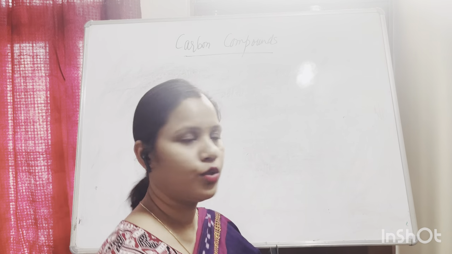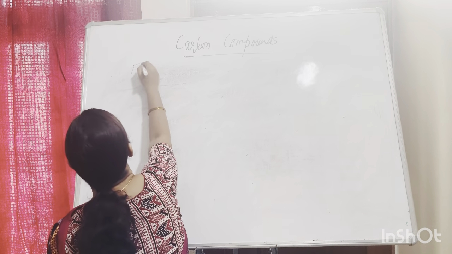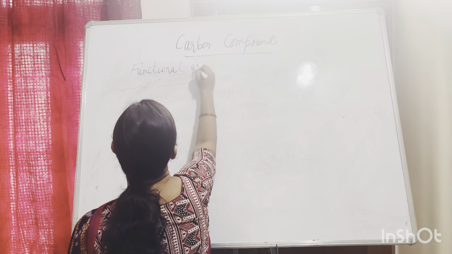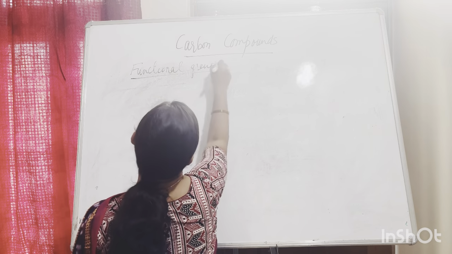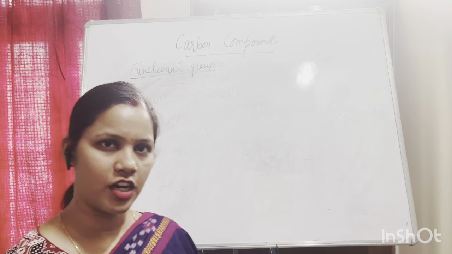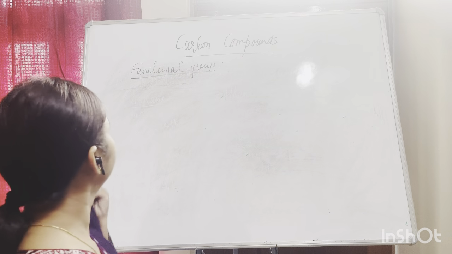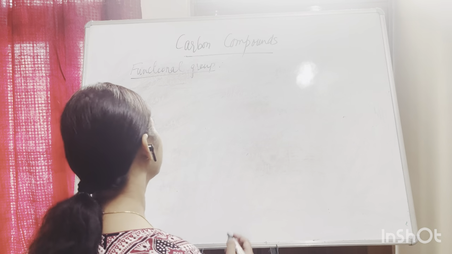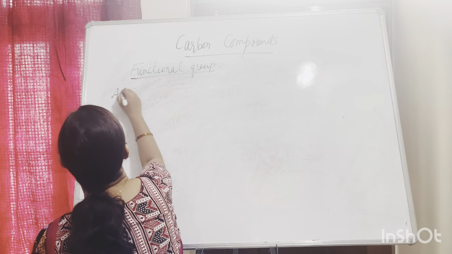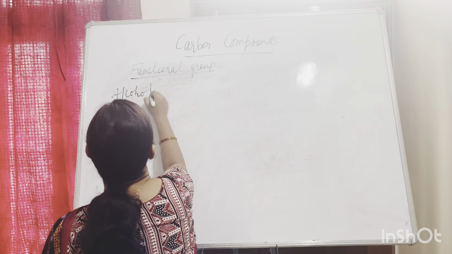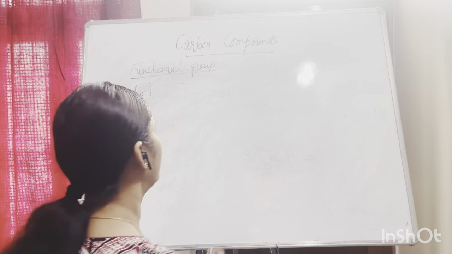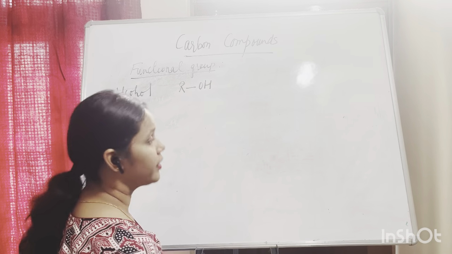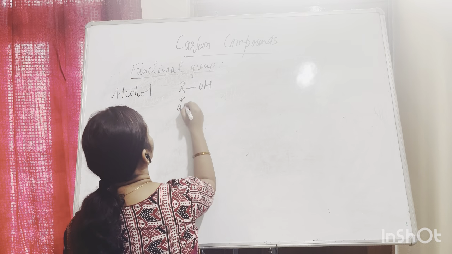As I told you, functional groups are an atom or a group which gives the characteristic to the compound. Now there are some functional groups that we have to study. First is alcohol, with the general formula ROH. And what is R here? R is an alkyl group.